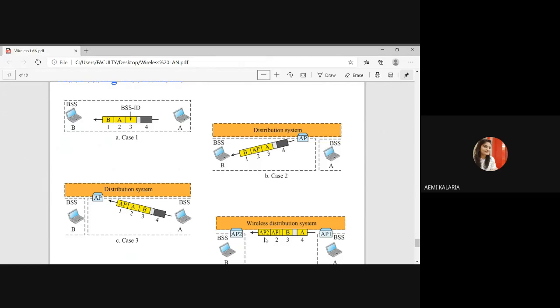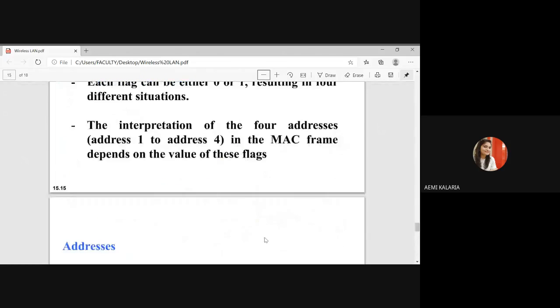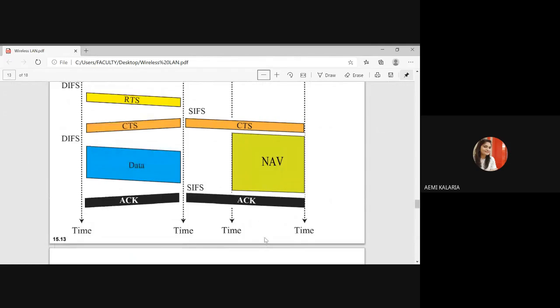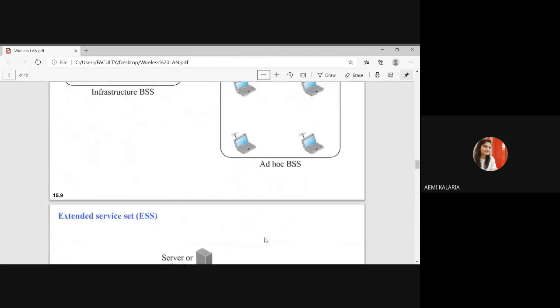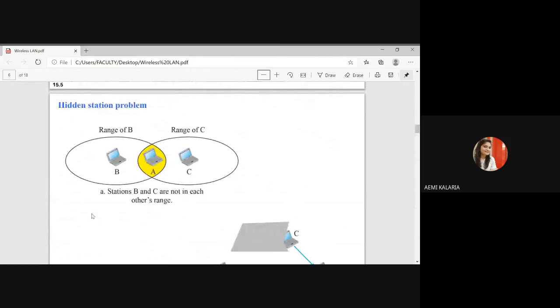Now, the hidden terminal problem I haven't discussed, so I'll discuss that first. Whenever we are dealing with wireless LAN, two problems are there. The first one is the hidden terminal problem and the second one is the exposed terminal problem. So what do we mean by hidden terminal problem? If you carefully observe this figure, no wired connection is there, so all the systems are connected wirelessly. Let's say A is there with some range, and B and C are neighbors of A.